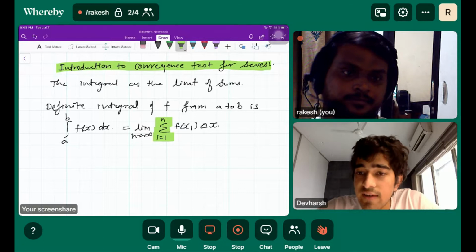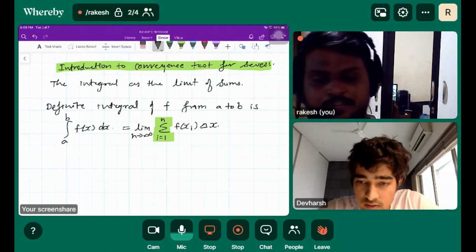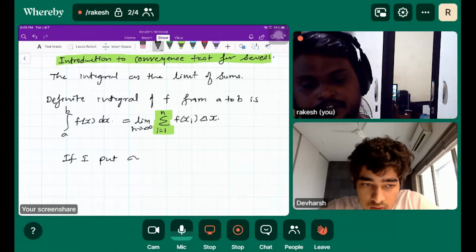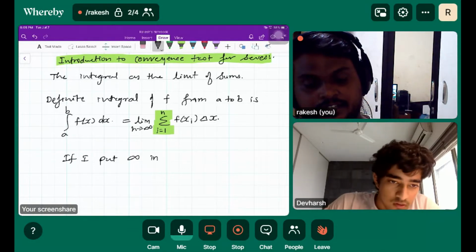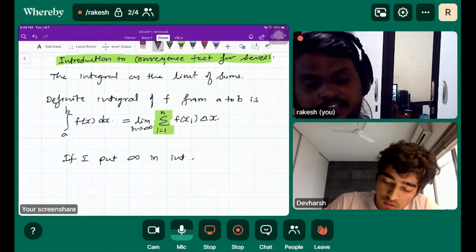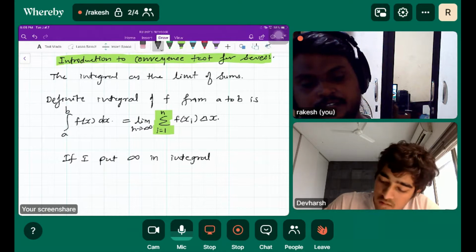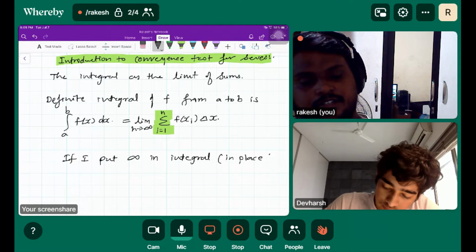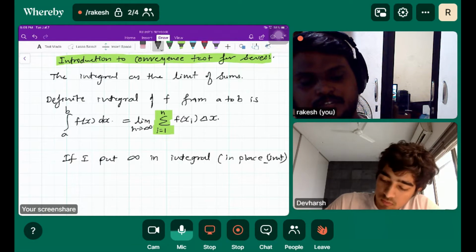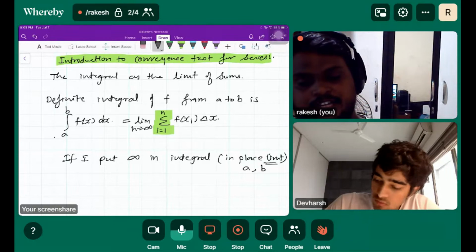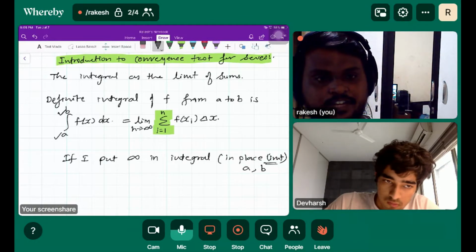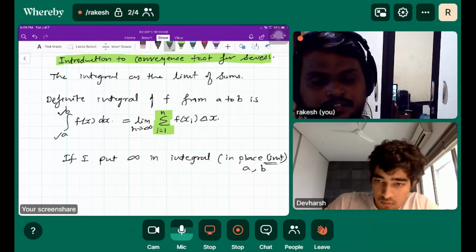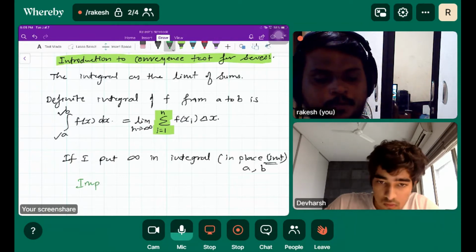If you put it in, it's an indefinite integral, right? Let me write that. If I put infinity in the integral sign, in place of the limit, okay? Limit, don't confuse with that. Limit means a and b, like here, a and b. In place of a and b, what is that integral called? So that is called improper integral.